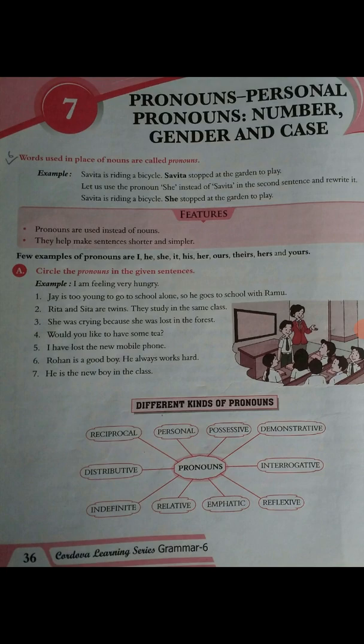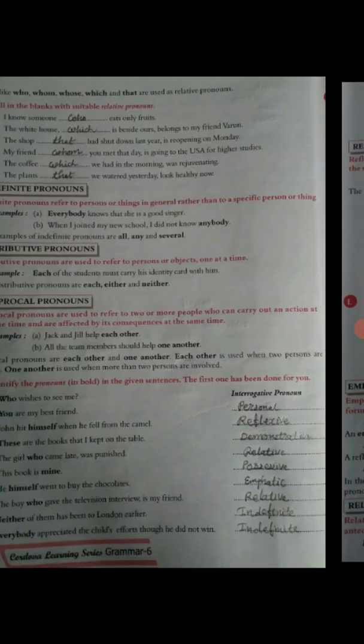Third number, she was crying because she was lost in the forest. Okay, so here she was crying because she was lost. She is our pronoun. She was crying because she was lost in the forest. So in the third one, both the sides she has been written, first one and middle one, both she is a pronoun.